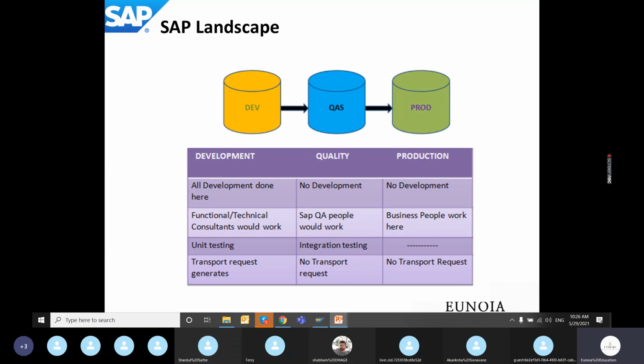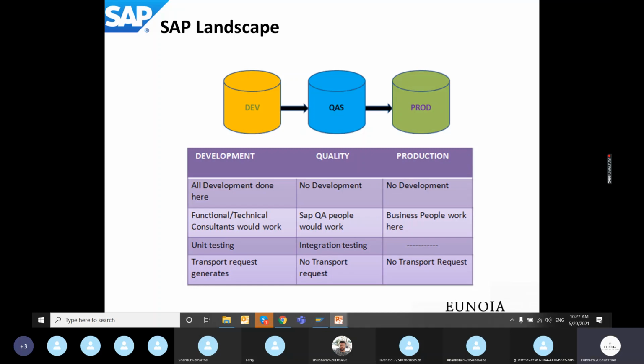The quality environment is the environment in which the developer has no authority to change the code or do anything. Only the quality people will work in this environment. They will provide different sets of inputs to your SAP ABAP application and test whether it's working correctly as per the business rules required by the customer. Once everything is found okay, then the changes are moved to the production environment.